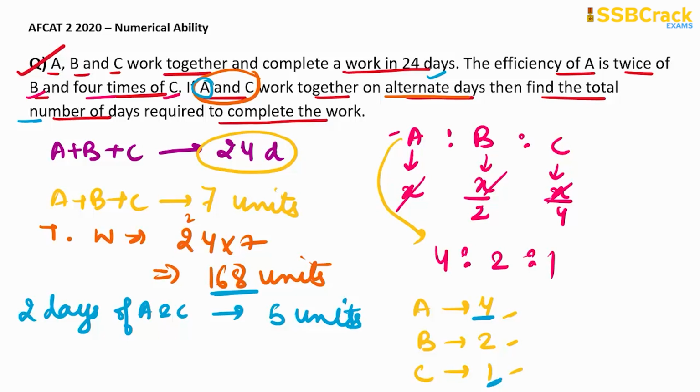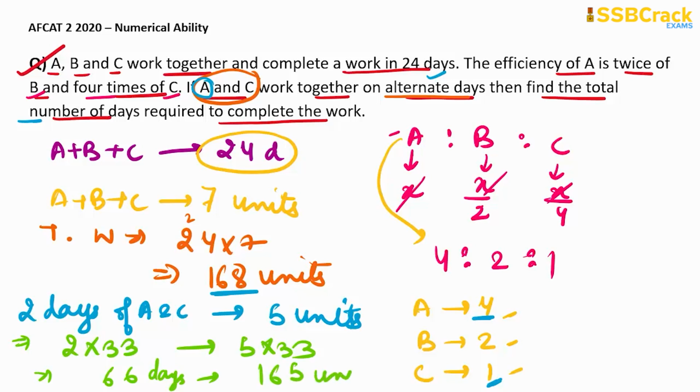Okay, so here we can multiply 2 by 33 here and 5 by 33 here. So it will be 66. So in 66 days, they will complete 165 units of work, right? So in 66 days, A and C will complete 165 units of work, and now the work left will be 168 minus 165, that is 3 units of work will be left,